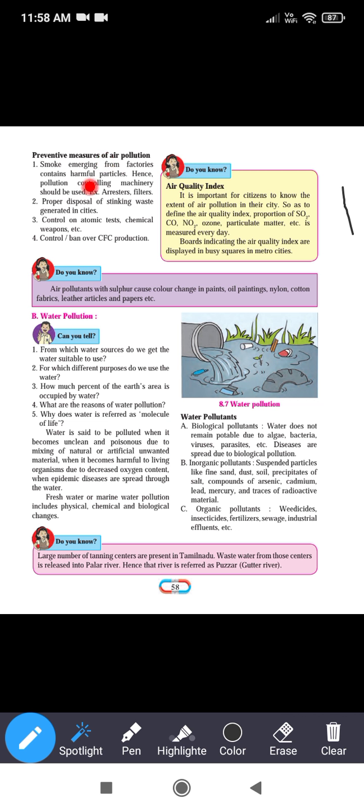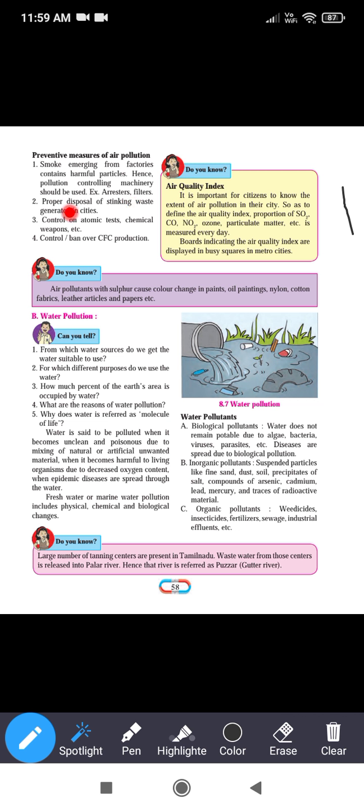Now, first one: smoke emerging from the factories contains harmful particles, hence pollution controlling machinery should be used. Examples: arresters, filters, etc. The smoke which comes out from the chimneys of the factories is polluting the air, so to prevent the air pollution, machines like arresters and filters should be installed.